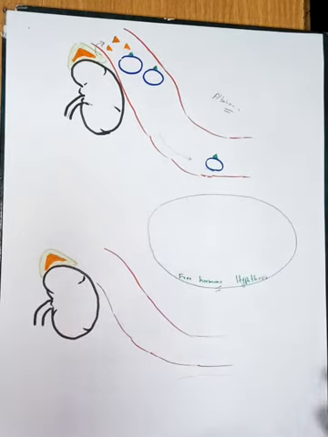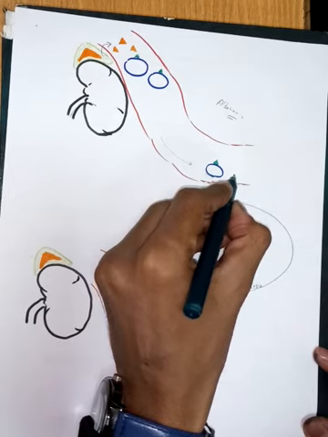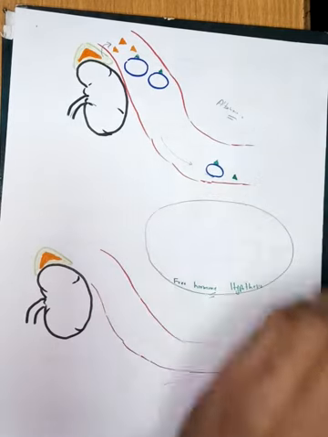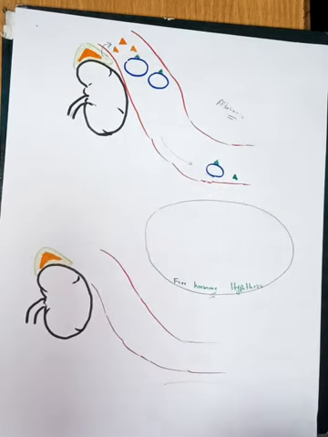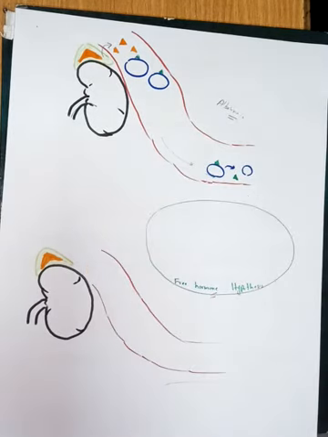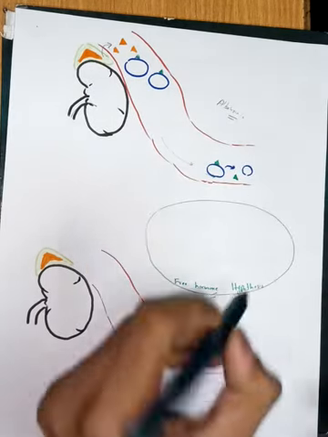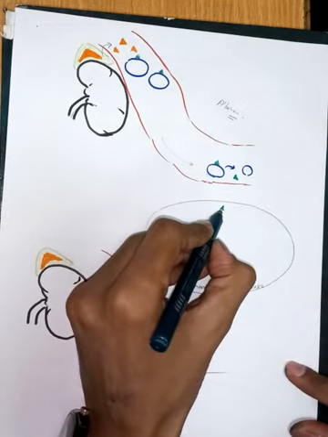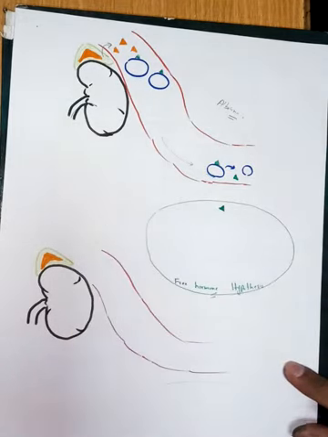So the hormone will get separated from this complex and enter the cell. It will simply diffuse inside the cell.